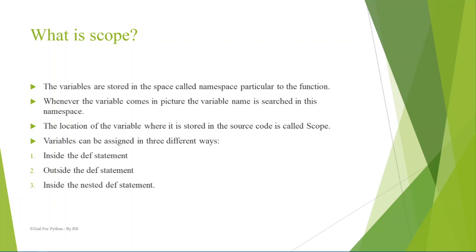The location of the variable where it is stored in the source code is called scope. Variables can be assigned in three different ways: inside the def statement, outside the def statement, and inside a nested def statement. Yes, functions can also be nested. One function can be written inside another function.